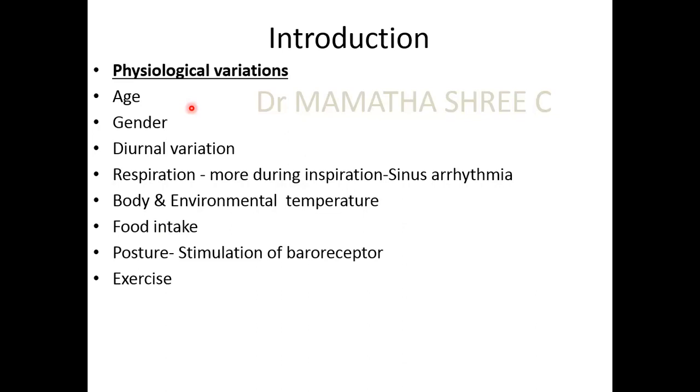And physiologically, when can it happen? It can happen in old age and also in people who are more into meditation and pranayama. So these are the physiological and pathological variations in heart rate, which are called either bradycardia or tachycardia.